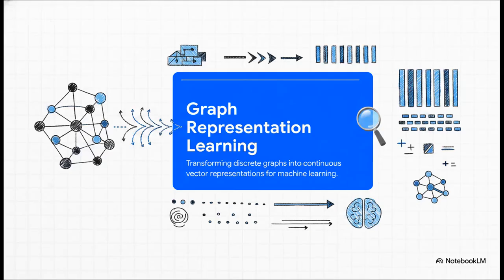Now, to bridge this huge translation gap, we use graph representation learning, and the absolute core technology here is creating what we call embeddings. An embedding is just the process of taking a discrete graph structure, so the individual nodes and the hard lines connecting them, and transforming them into continuous vector representations. What does that mean in plain English? Well, we're basically taking the messy visual web of a network and translating it into a standardized set of mathematical coordinates. And standard machine learning algorithms can actually read, process, and understand those coordinates.